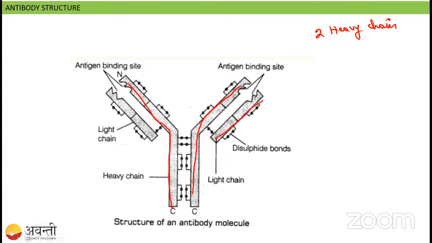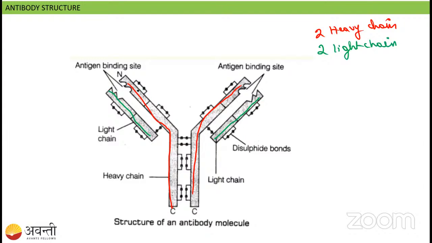One minute, I'll color it with another color. I will take the green color. So this is what we will call the light chain. So the antibody has two heavy chains and two light chains. Two heavy chains and two light chains.